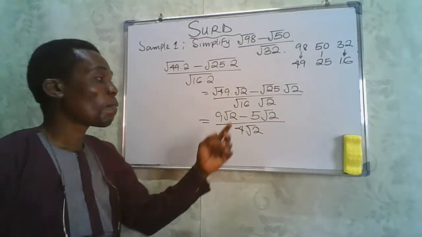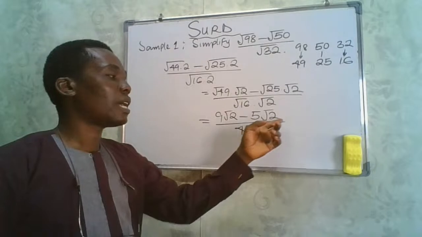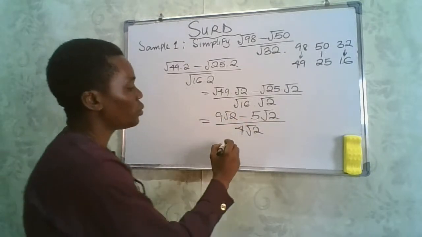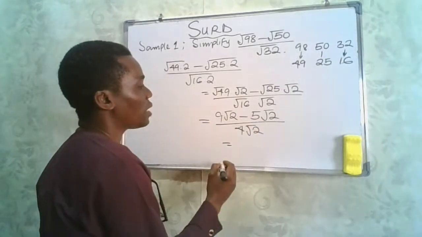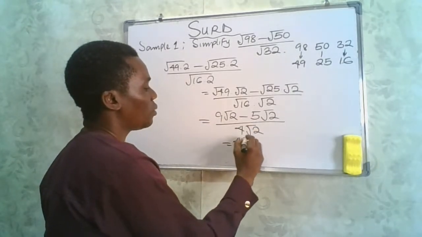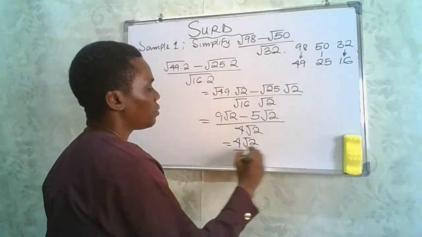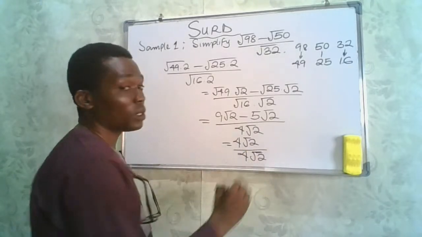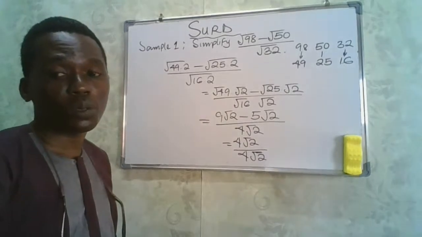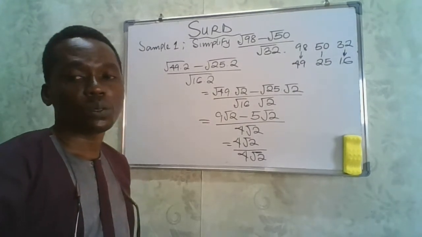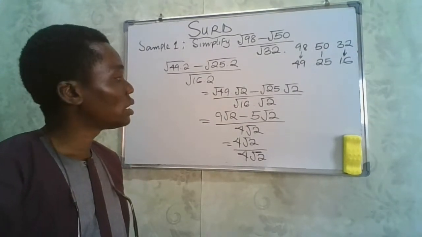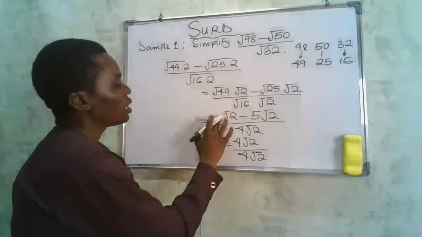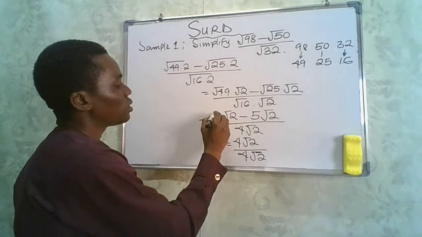So remember, as long as the roots are the same, we can either add or subtract this kind of surd. So if you do that, we're going to have 9 minus 5, that will give us 4 root 2, divided by 4 root 2. So if you divide 4 root 2 by 4 root 2, what are we going to get? This is going to give us, no, the square root of 49 is 7.